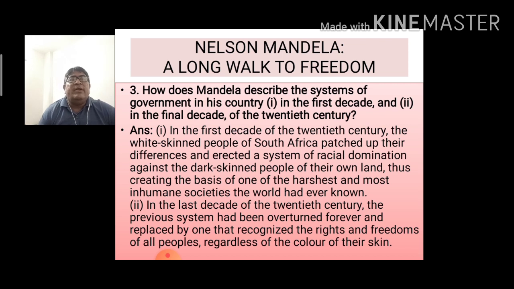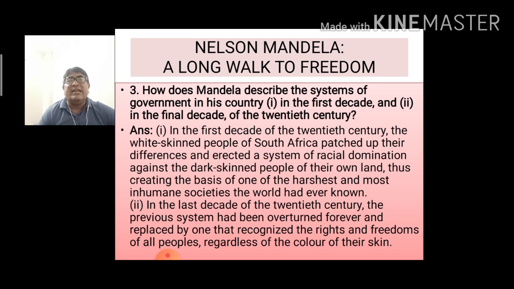Next question. How does Mandela describe the systems of the government in his country? Number one, in the first decade and in the final decade of the 20th century. In the first decade of the 20th century, the white-skinned people of South Africa patched up their differences and erected a system of racial discrimination against the dark-skinned people of their own land, thus creating the basis of one of the harshest and most inhuman societies the world had ever known.